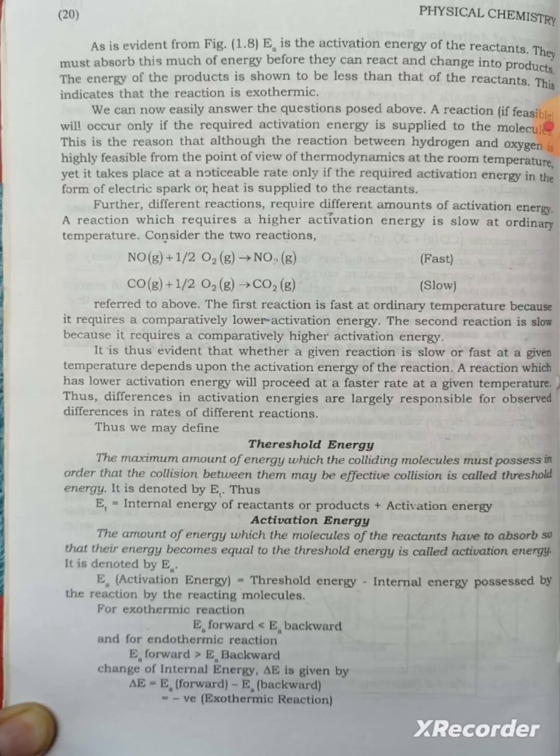Further, different reactions require different amounts of activation energy. A reaction which requires a higher activation energy is slow at ordinary temperature. Consider the two reactions: NO plus half O2 gives NO2 is fast; CO plus half O2 gives CO2 is slow. As referred to above, the first reaction is fast at ordinary temperature because it requires a comparatively lower activation energy. The second reaction is slow because it requires a comparatively higher activation energy.